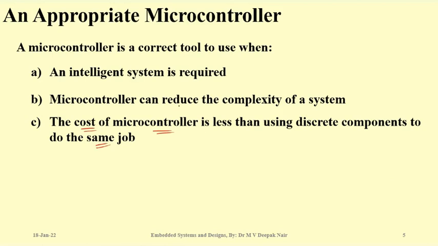Discrete components, for example, I give you a simple example. Suppose someone comes to you and says, I need a square wave generator, and it should be on for 500 milliseconds and off for 500 milliseconds. So can you give me a solution?